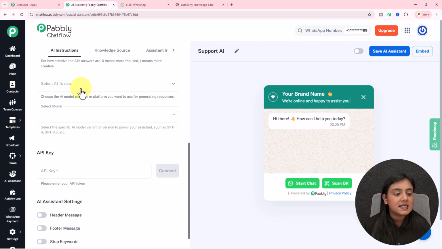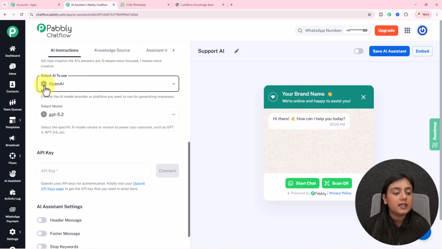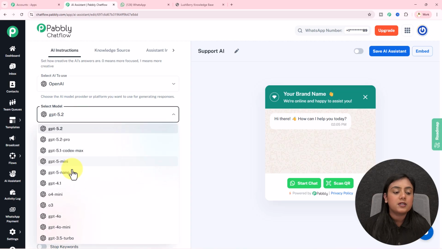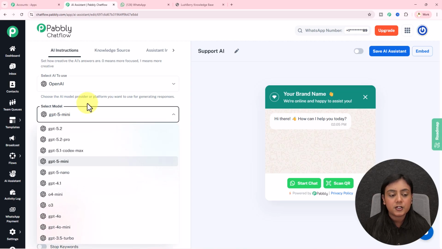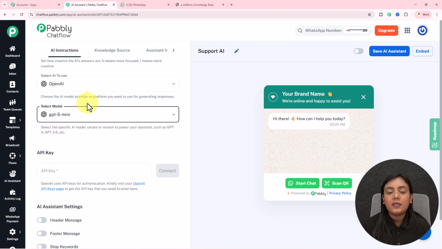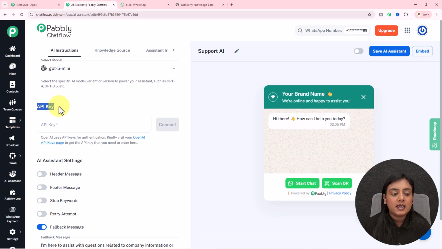Okay. Next is AI to use. Currently we have only the option of OpenAI, so I will select it right here. And for the model, I will use the model GPT-5 mini. You can select another model according to your requirement. One thing, as you're using OpenAI, you need to have a paid account with OpenAI. Yes, you should have the paid account. With the free account, you cannot create this AI assistant. Okay. Now next it is asking for the API key.